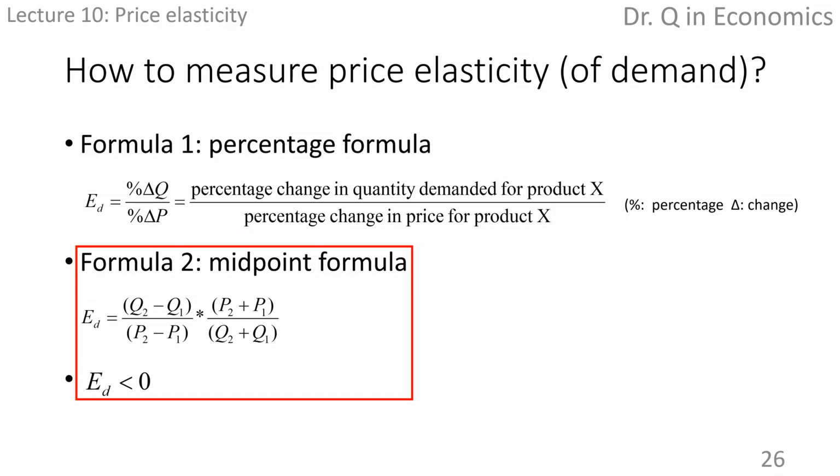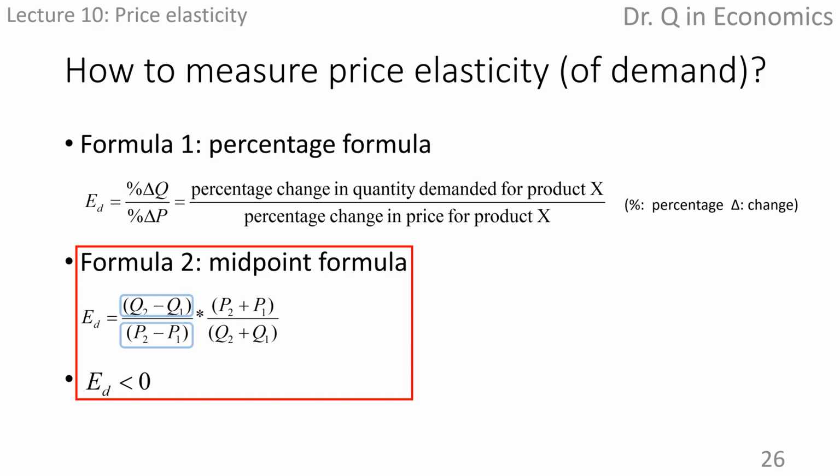Now we use the second formula, the midpoint formula, to calculate the own price elasticity of demand. The midpoint formula has 4 parentheses. The first parenthesis is quantity difference.